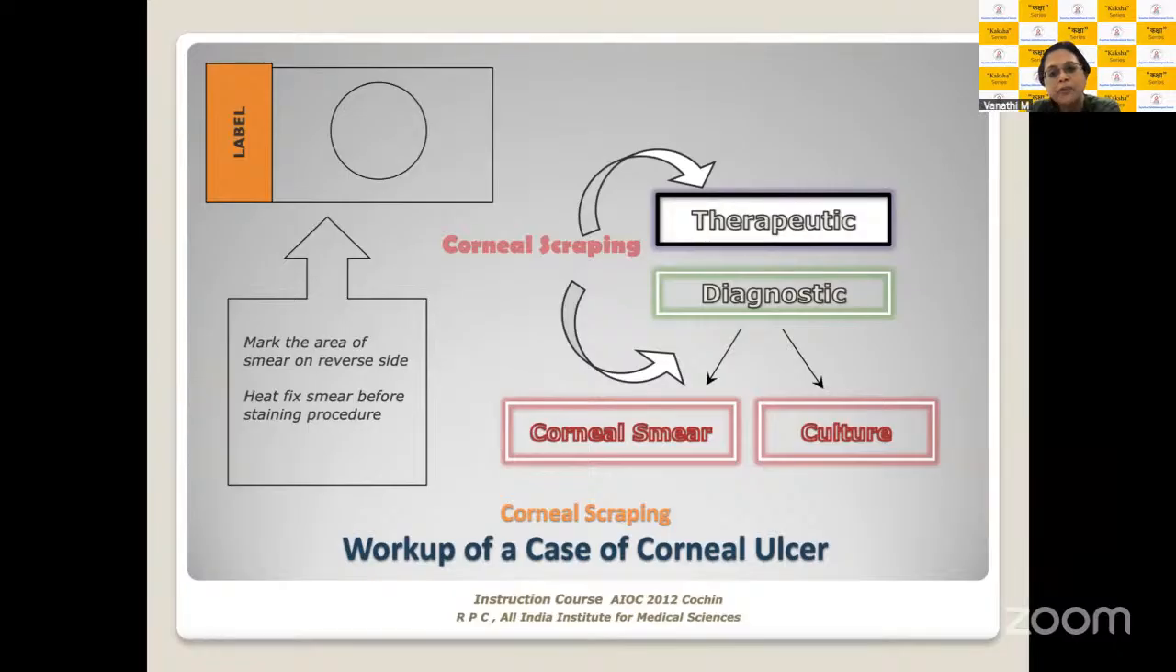Diagnostic meaning taking a corneal smear sample for looking at the organism which is causing the ulcer, and also for culture plating where you want to grow the organism. So that's diagnostic scraping. But please remember, corneal scraping can also be therapeutic. It helps to take out all the necrotic material which is present on the corneal surface, and debulking the necrotic material goes a long way in effective management of your ulcer with medical therapy.